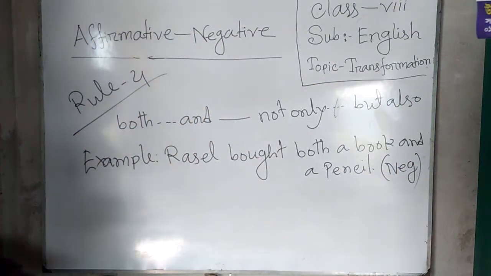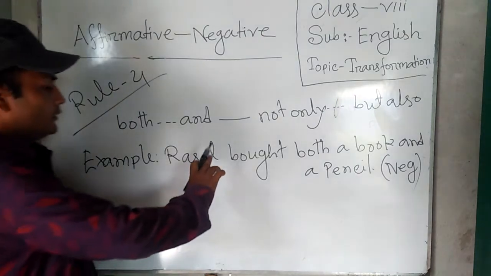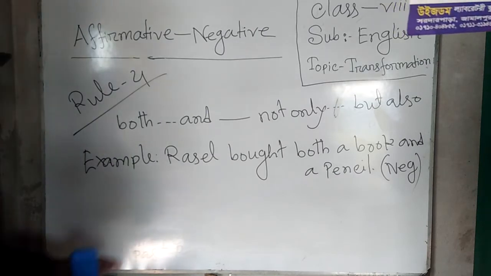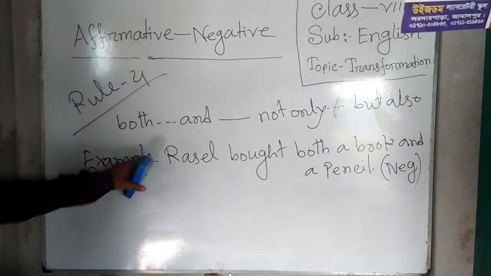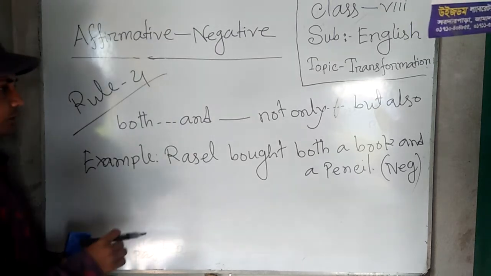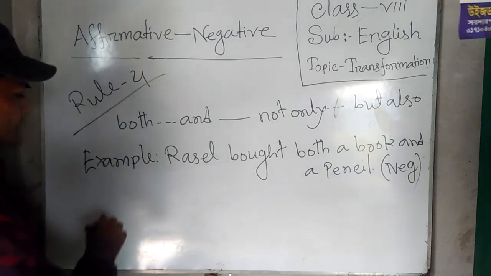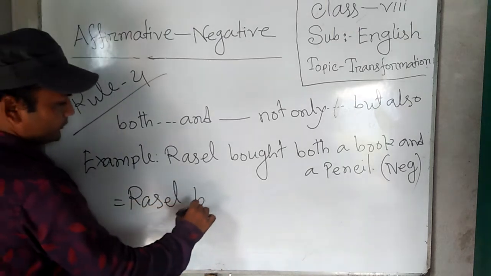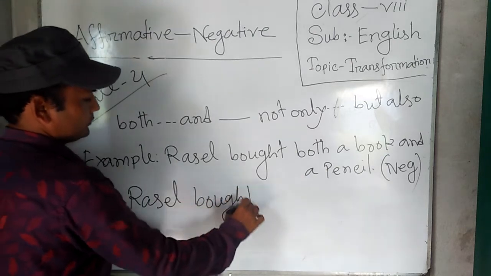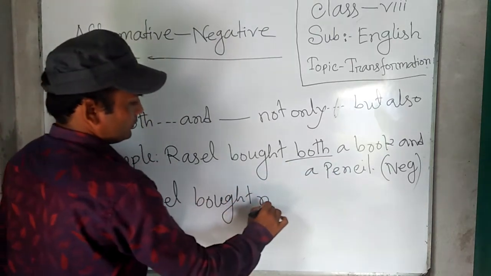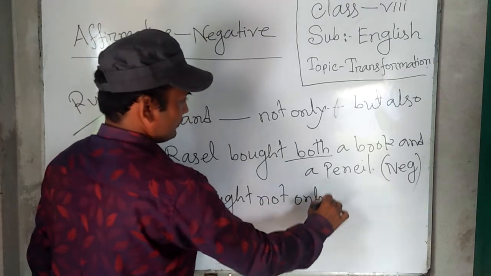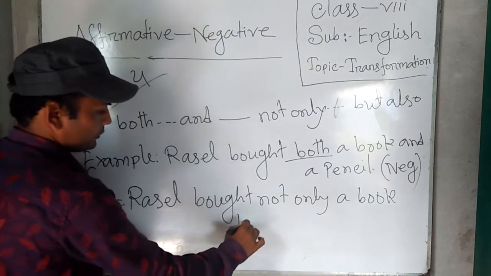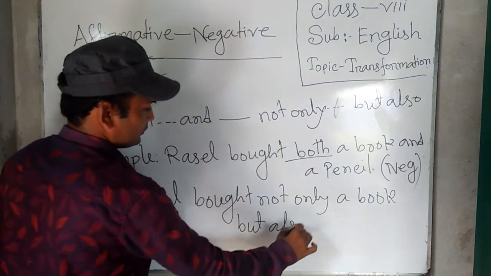Dear students, in this affirmative sentence, both and is used, so we have to change it into negative sentence by using not only but also instead of both and. Answer is Russell bought not only a book but also a pencil.